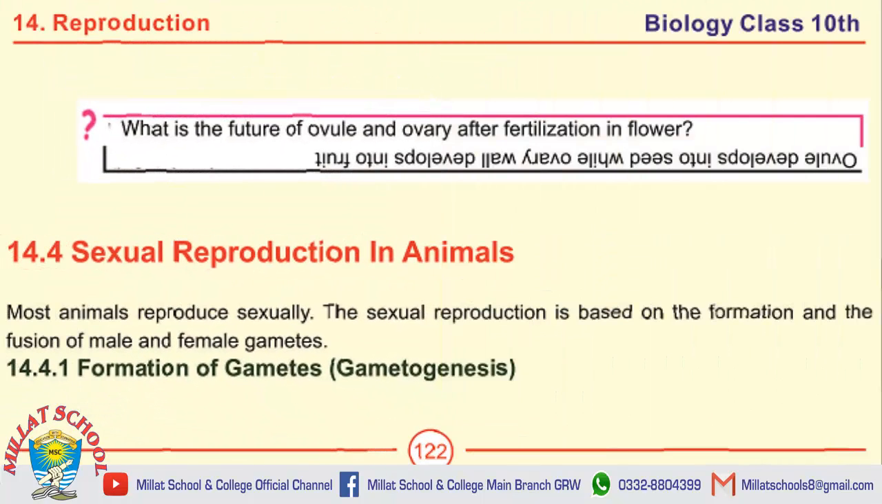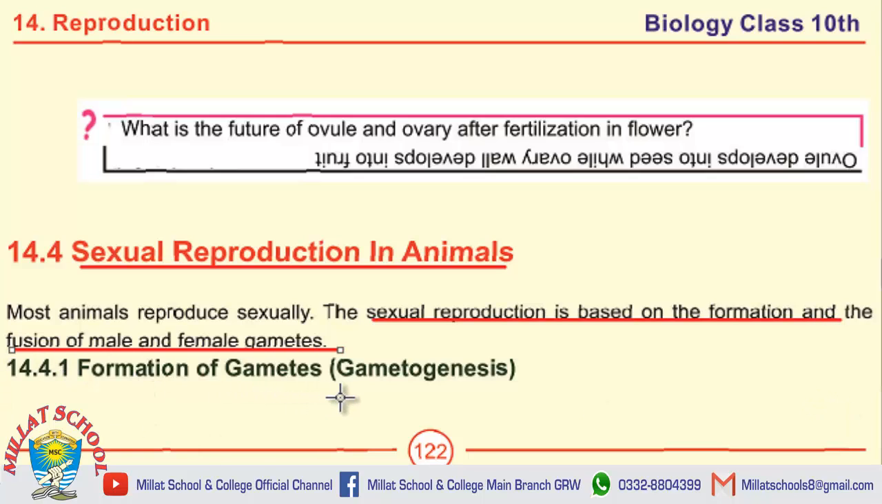Students, our next topic is sexual reproduction in animals. It is very important long question. The sexual reproduction is based on the formation and the fusion of male and female gametes. It is very important MCQ.